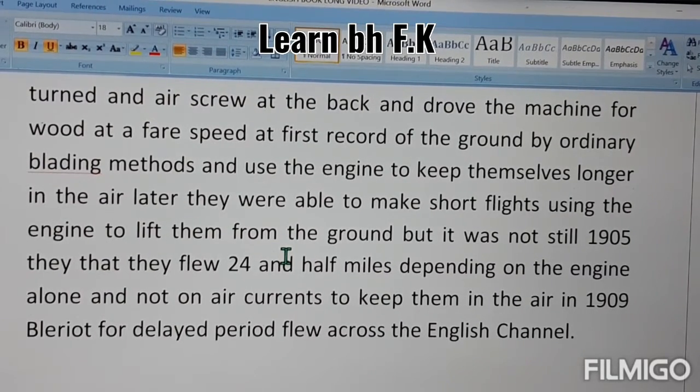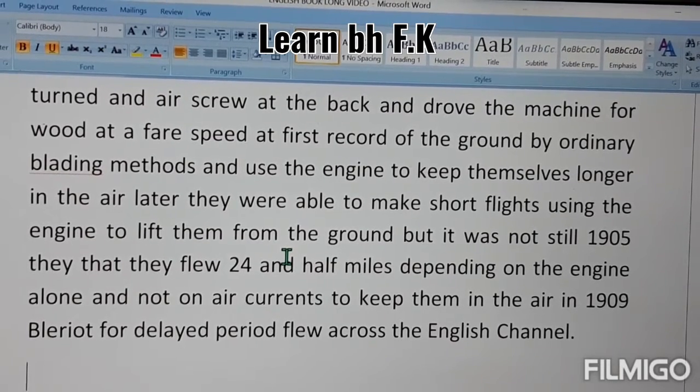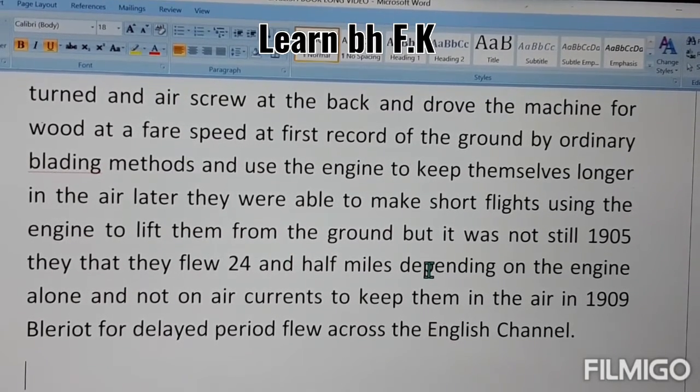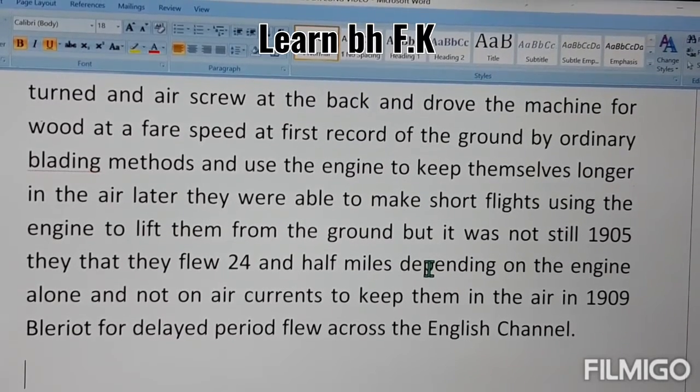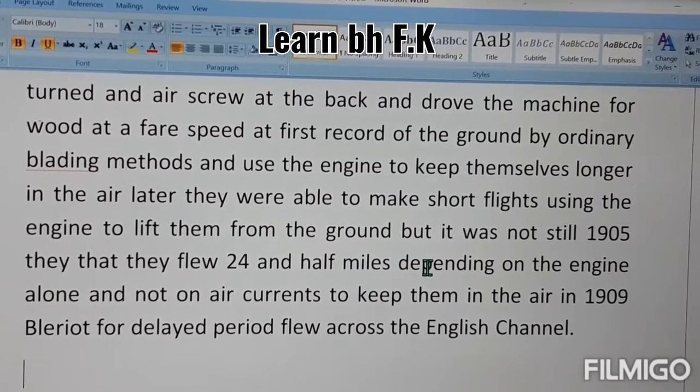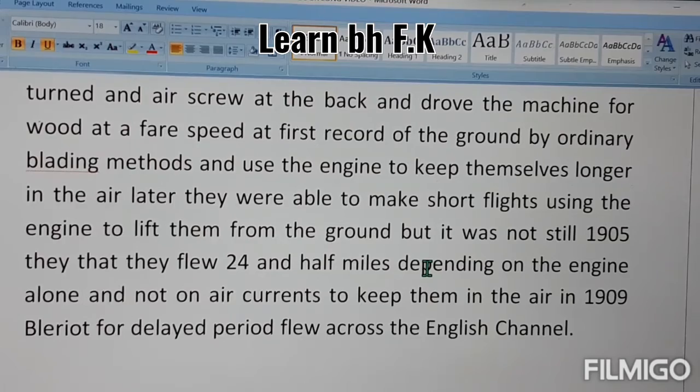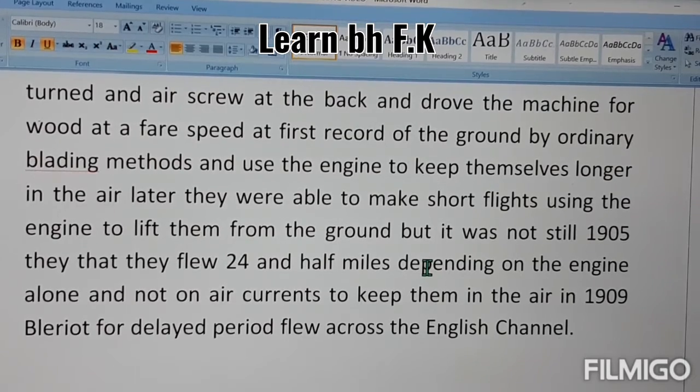In 1909, at that time, they could cross a distance of 24.5 miles by the engine, but not by air currents. It means not depending on the air currents, but using a different method for flying at that period.